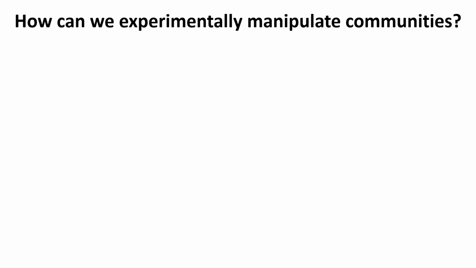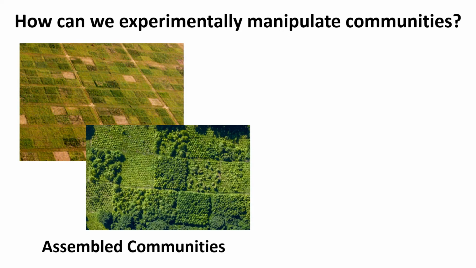There are two main ways that people have successfully experimentally manipulated plant communities. The first is thinking about communities that are artificially assembled. There's a wide variety of biodiversity ecosystem function studies all around the world now. They're very common in grassland systems, which is where these ideas originated. But there are many new forest experiments as well, where people are planting different numbers of species or different types of species within monoculture and diverse plots of trees as well as grasses in these systems.